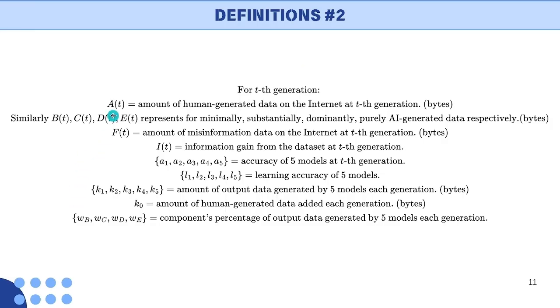First is IT, an amount of human-generated data on the internet at T generation. Similarly, BT to DT are the minimally, substantially, dominantly, and poorly AI-generated data. FT is an amount of misinformation data on the internet at T generation. IT is the information gained from the dataset at T generation. A1 to A5 is the accuracy of the 5 models at T generation. L1 to L5 is the learning accuracy of the 5 models. K1 to K5 is the amount of output data generated by the 5 models on each generation. K0 is the amount of human-generated data added to each generation. And WB to WE is the component percentage of output data generated by the 5 models on each generation. And as you can see, here it is measured in bytes.